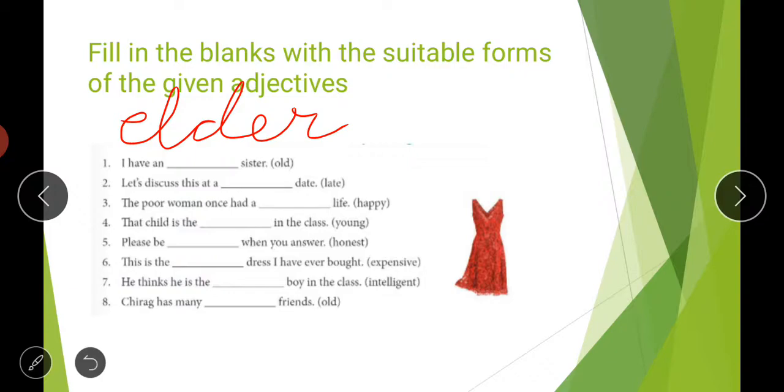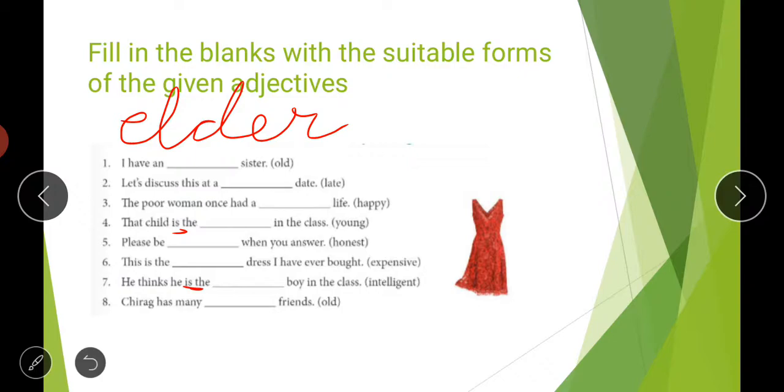One guess that you can make in case of superlatives: if the word the is written, as in this case, and I said that before a superlative the article is a must, then you have to use the superlative form of the degree. So most intelligent: he thinks he is the most intelligent boy in the class. Everyone thinks that I am the most intelligent.